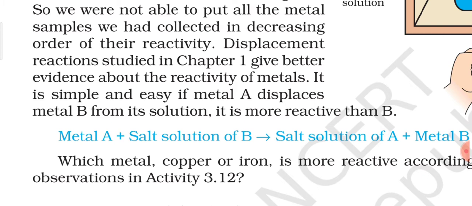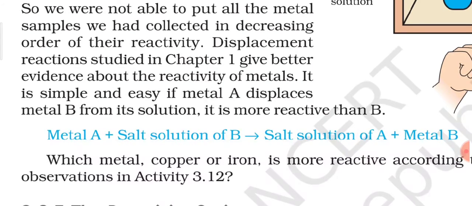So whatever reactions we have studied till now have their own importance, but when we have to arrange certain metal samples in the order of their reactivity, the best method is the displacement reaction. This point is very important, so please remember that the displacement reaction is the one which clearly shows which metal is more reactive than the other.